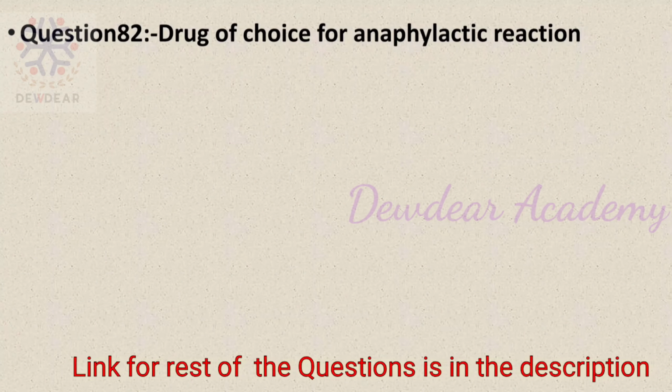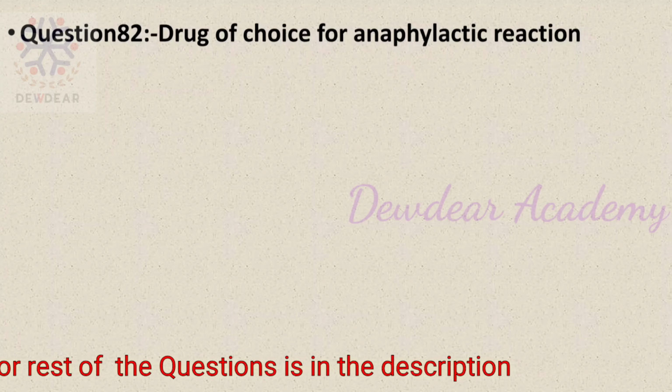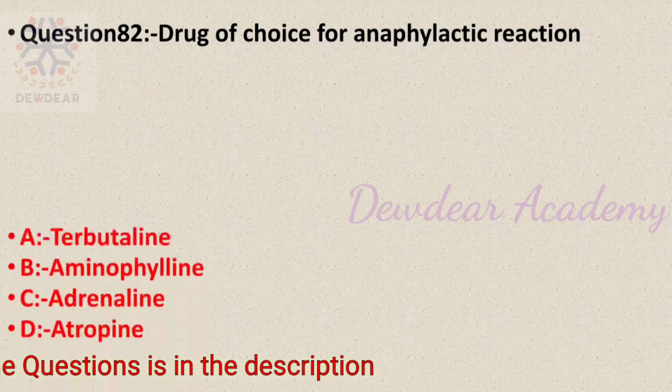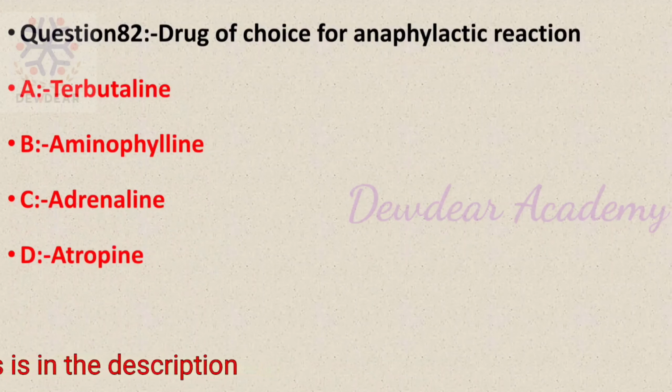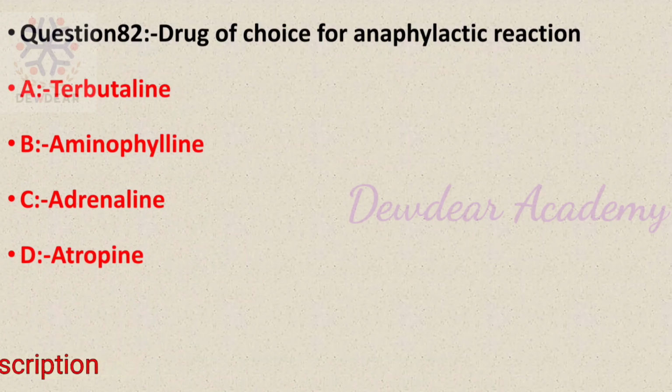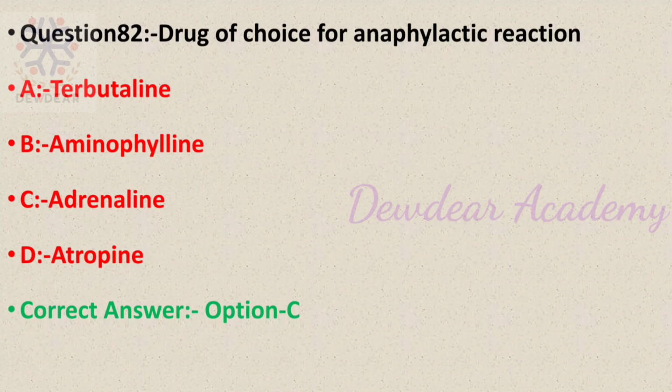Question number 82. Drug of choice for anaphylactic reaction. Options terbutaline, aminophylline, adrenaline, atropine. Answer is option C, adrenaline. Adrenaline is the drug of choice for anaphylactic reaction.